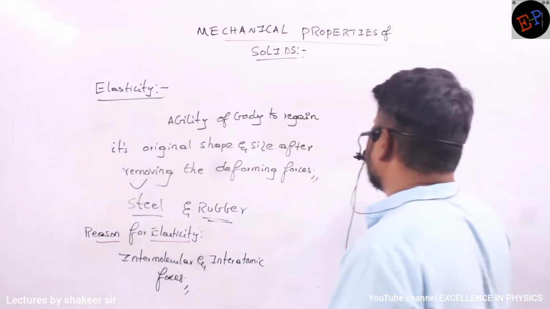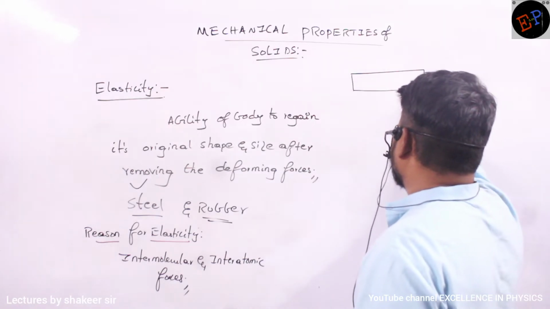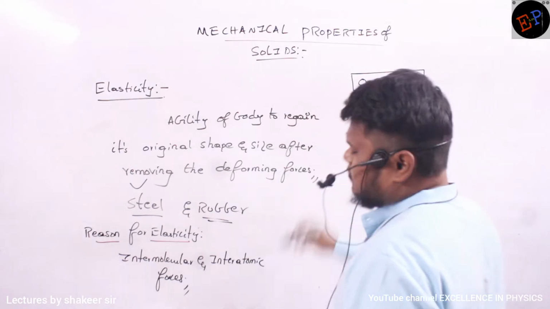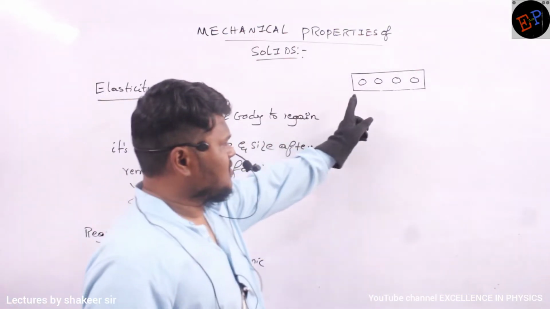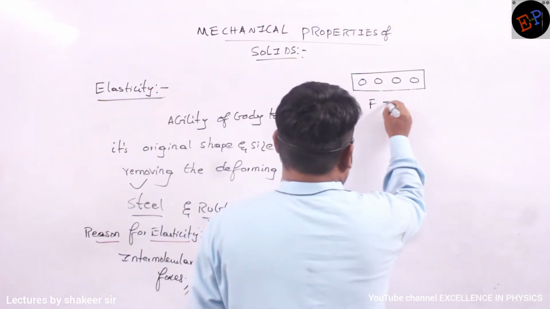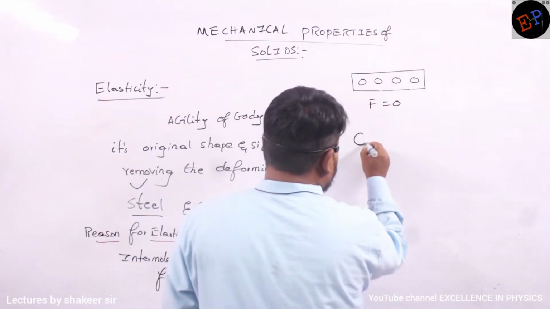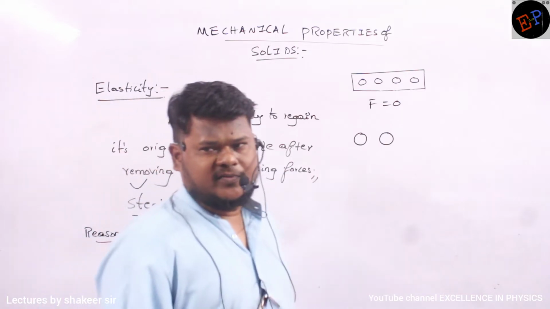Now let us try to understand. For example, if you take a rod, in this rod, atoms or molecules will be present inside a rod. Okay? And if you don't apply any force on this rod, you are not applying any force. So, force applied on the rod is zero. Okay? Then if you take any two molecules, for example, if you take this one atom and this one atom, or two different molecules or two different atoms, anything.